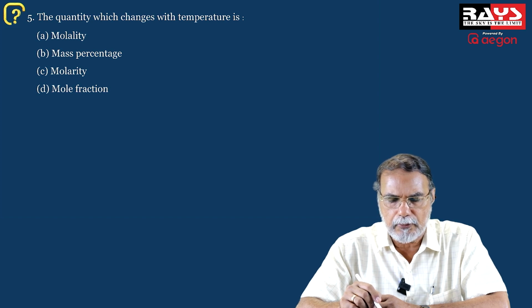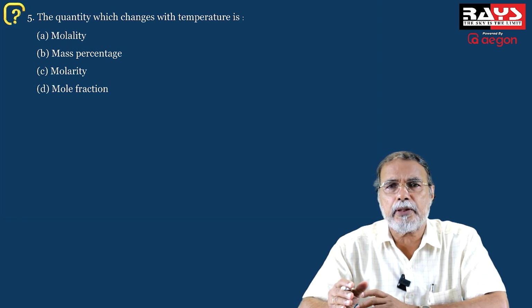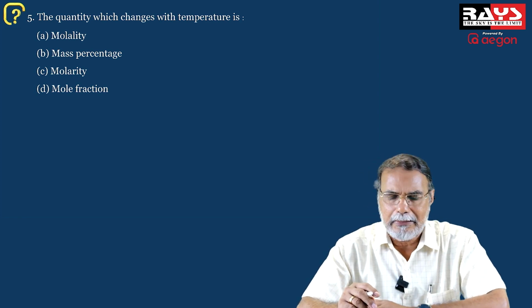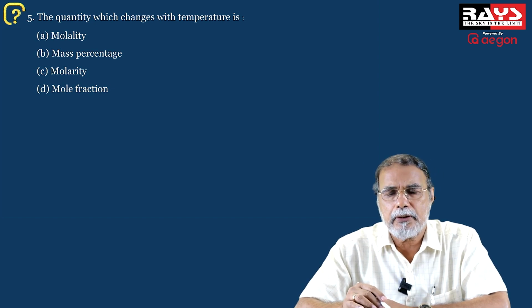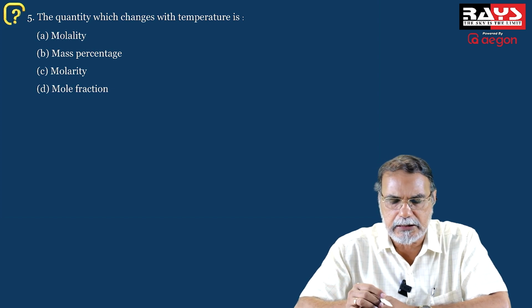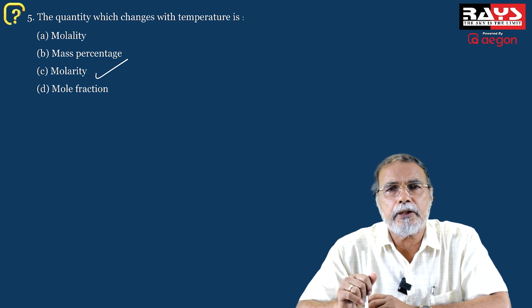Of course, the last one is mole fraction, which has no unit. It is the ratio of the number of moles of the component to the total number of moles. And therefore, among the four, the one which is dependent on temperature is molarity. Molarity is temperature dependent.